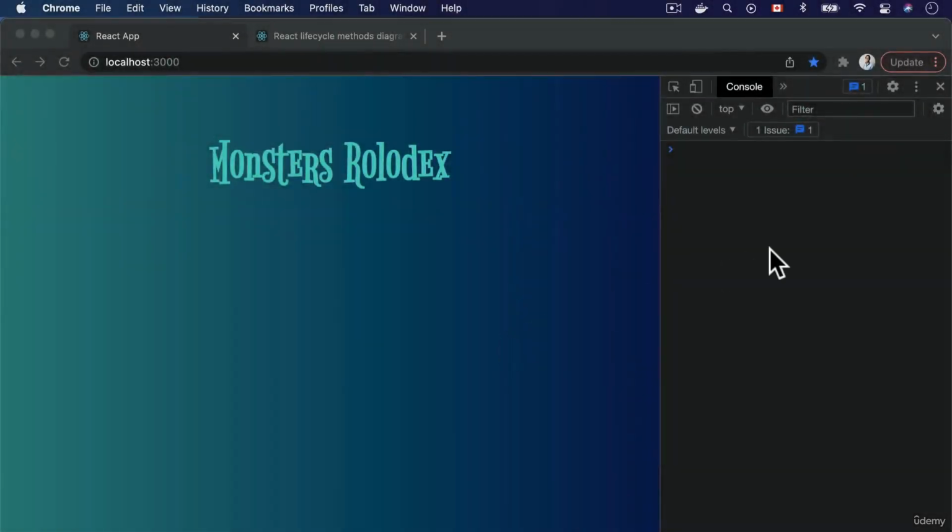Welcome back, everyone. Let's talk about pure and impure functions. When we talk about a pure function, there are mainly two things to consider. And the first one is very simple.